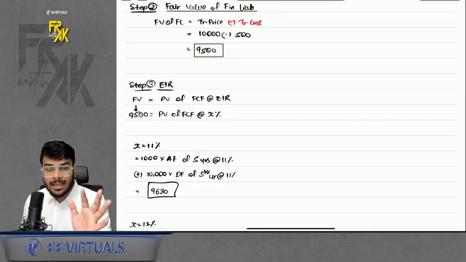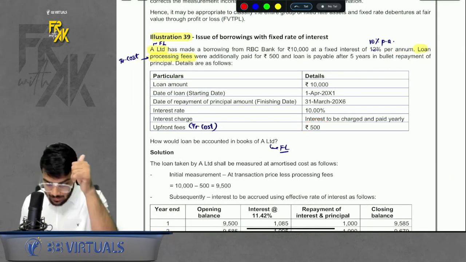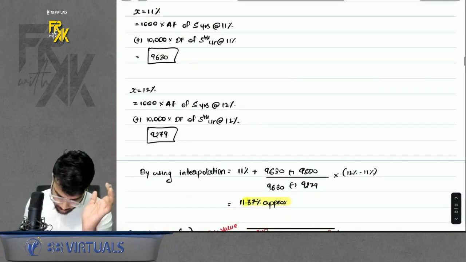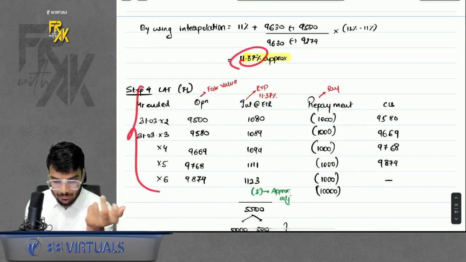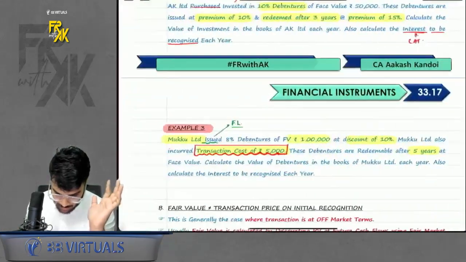Now EIR. Will the coupon and EIR be same? The answer is no. Why? Because of transaction cost. Here coupon is also there, yet transaction cost is also there, so it will be different. So calculate by the interpolation method, you will get the EIR, then yes, prepare the LAT, you are through with it. Simple question, done and dusted. This was illustration number 39.